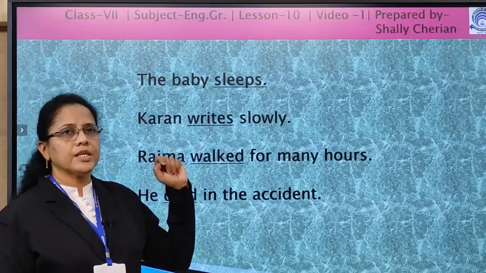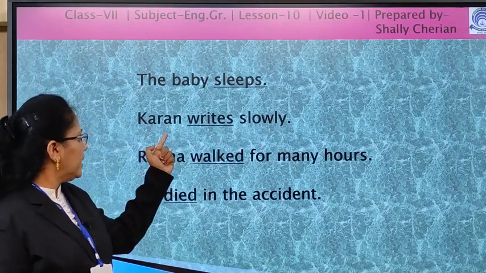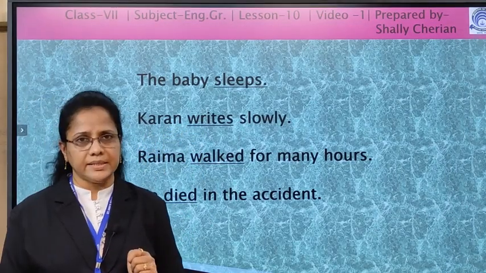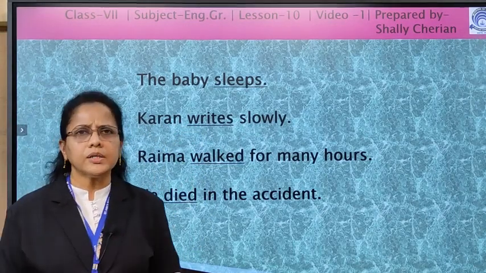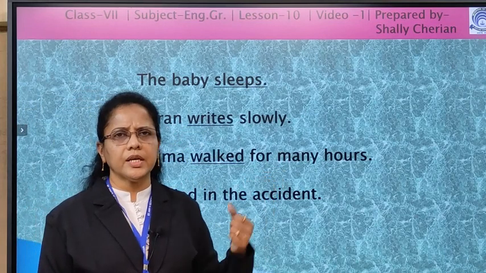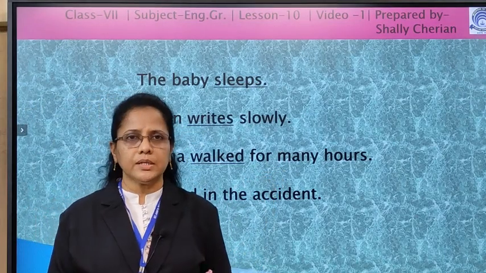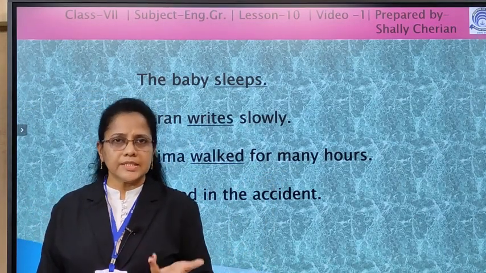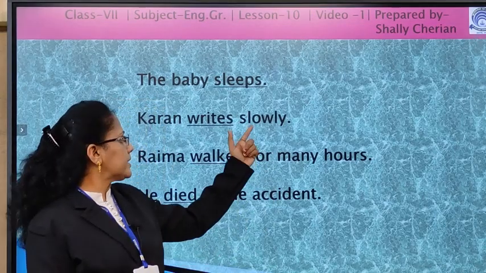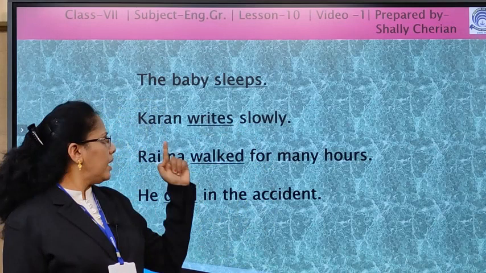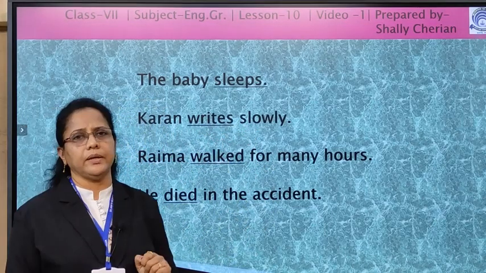Karan writes slowly. Here the verb is writes. Now let's ask the question. Writes what? Any answer is there? There is no answer. Writes whom? Is there any answer? Again, no answer. But one word is given. It's an adverb. Karan writes slowly.